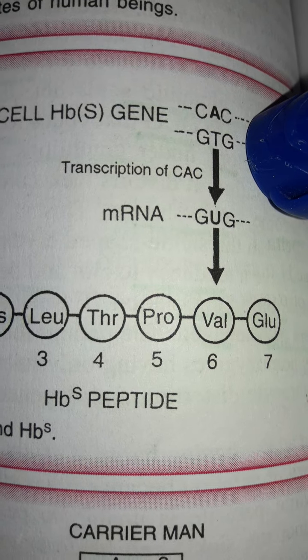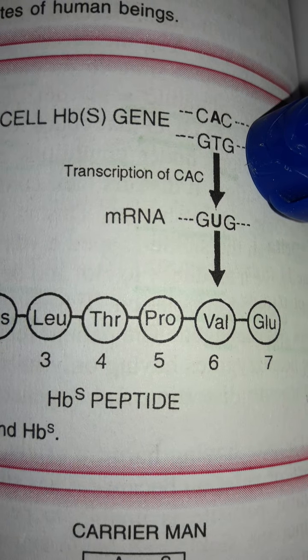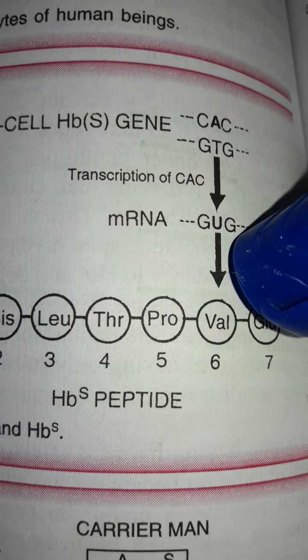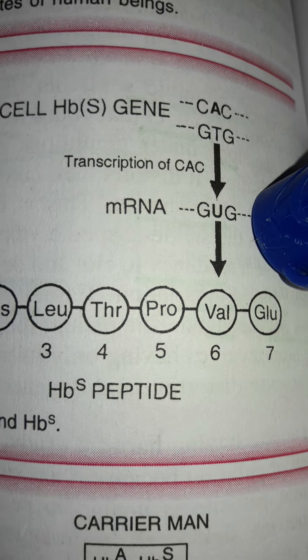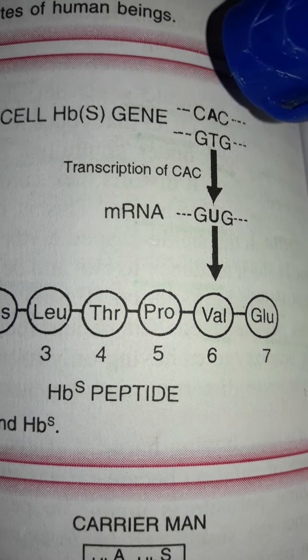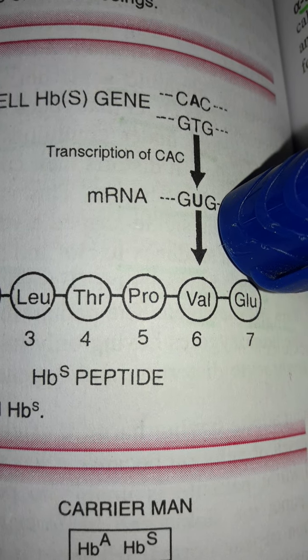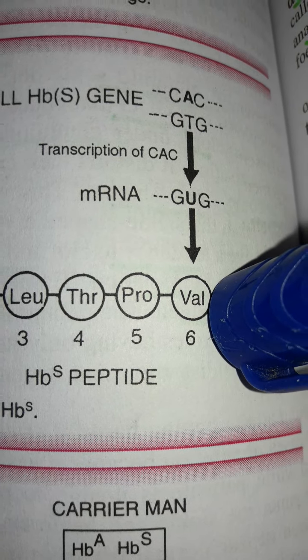But when CAC is transcribed into mRNA, what happens? We know that in mRNA thymine is replaced by uracil. So here GUG will be formed. That means CAC is transcribed into GUG, which codes for valine.